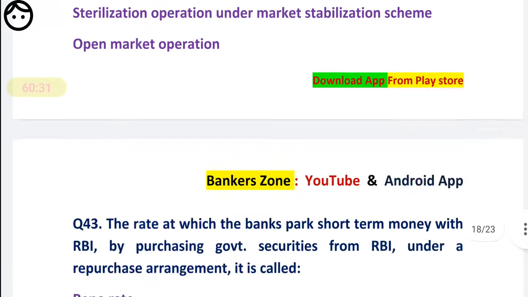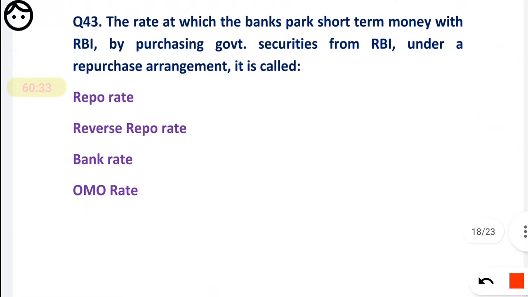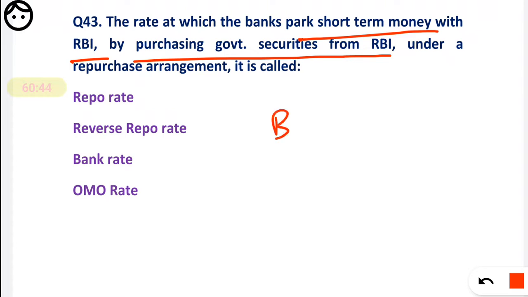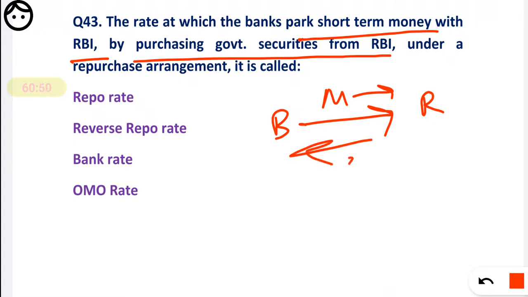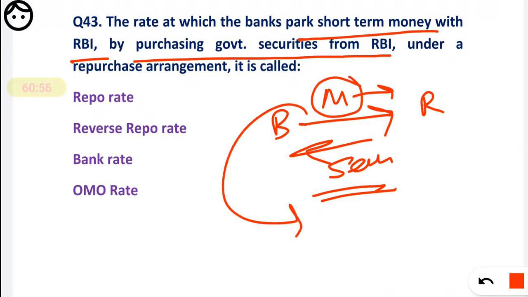Now question number 43, the rate at which the banks park short term money with RBI by purchasing government securities from RBI. That means the bank is giving money to the RBI, and by purchasing securities, that means securities are going towards the bank, giving money to the RBI, that means it is a reverse repo.